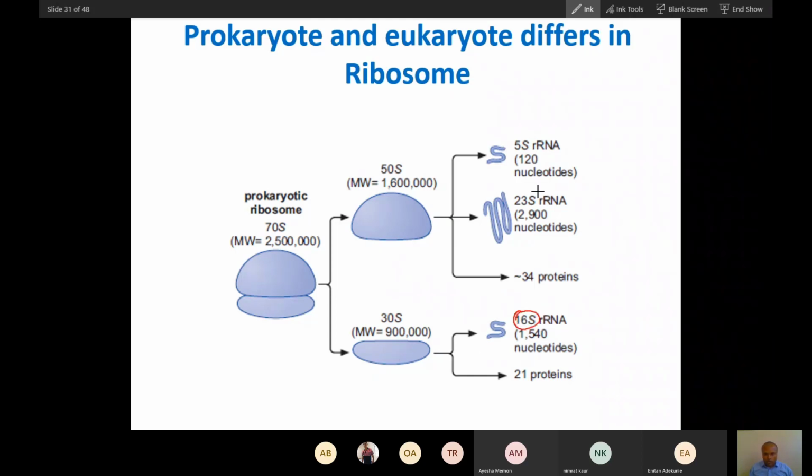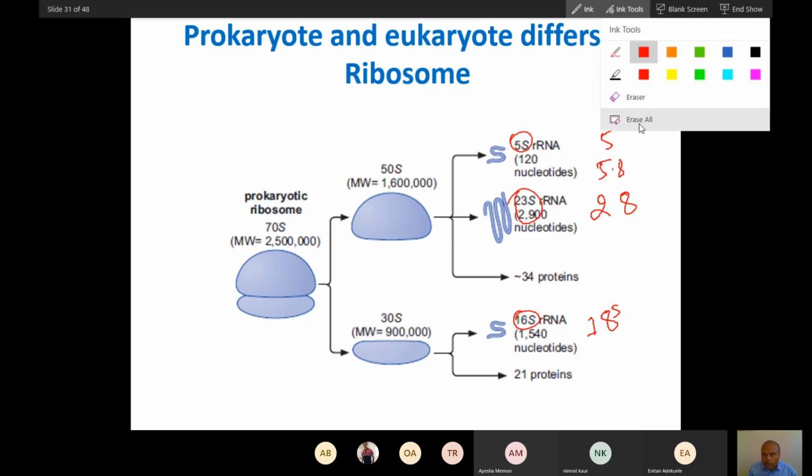Only one protein is present in the smaller subunit and 2 in the larger subunit. Compared with prokaryotes, the eukaryote has 28S, 5S and 5.8S, and 18S RNA, with fewer proteins.